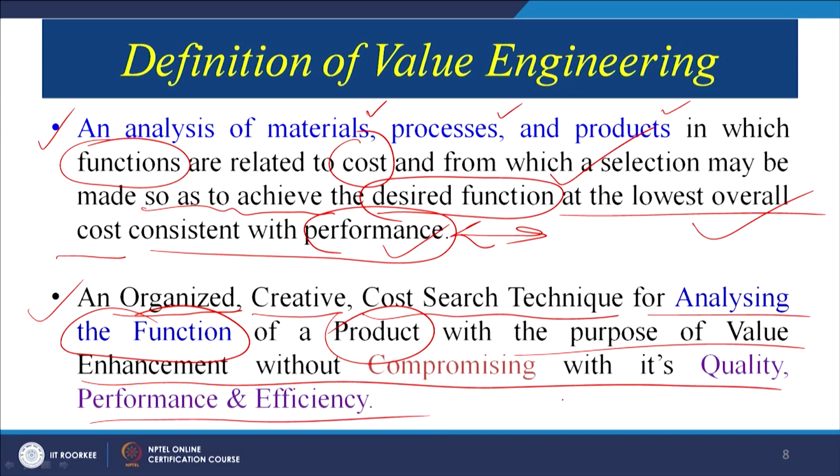So, again we have to achieve the desired function without compromising the quality, performance and efficiency. The value of the function is defined as the relationship of cost to performance.